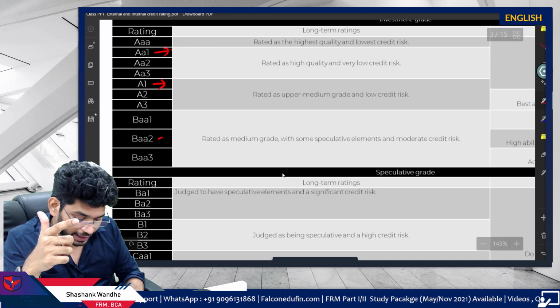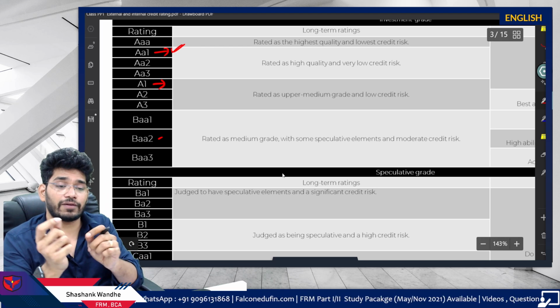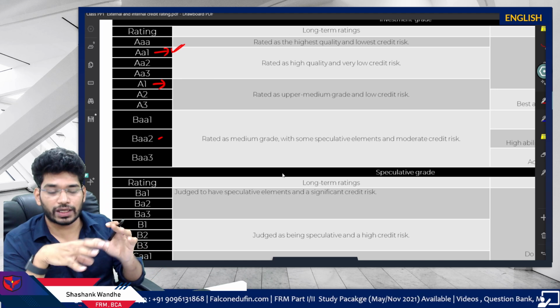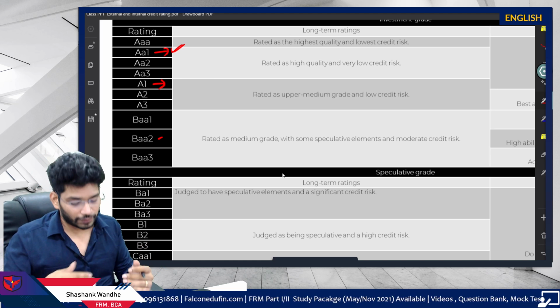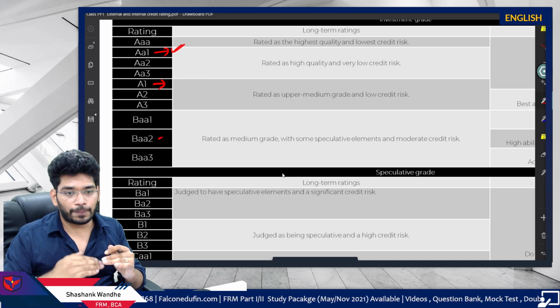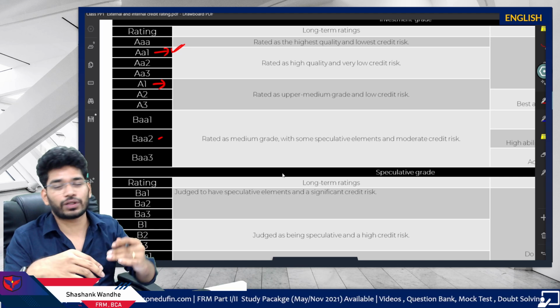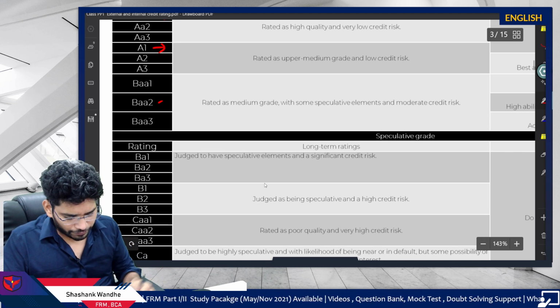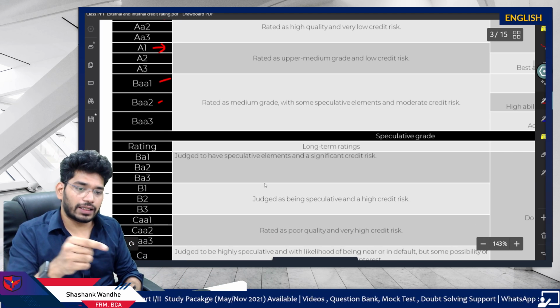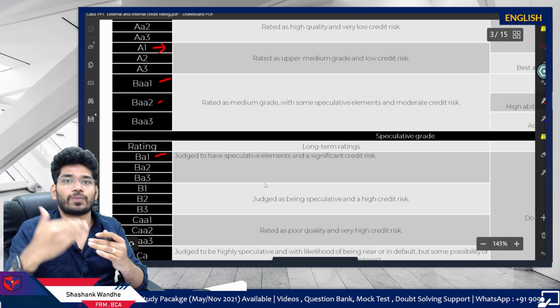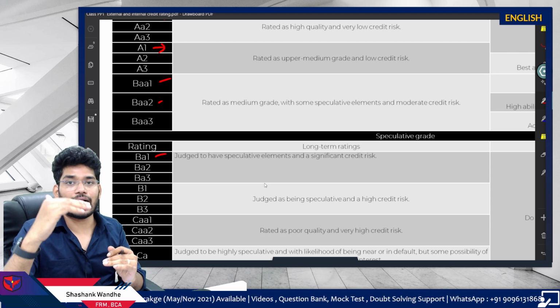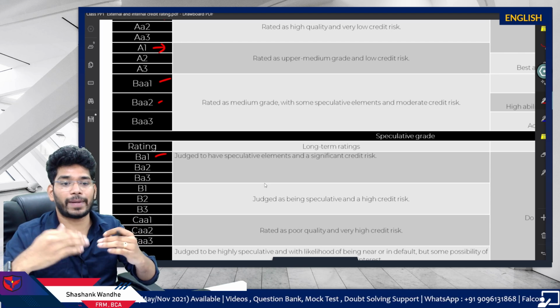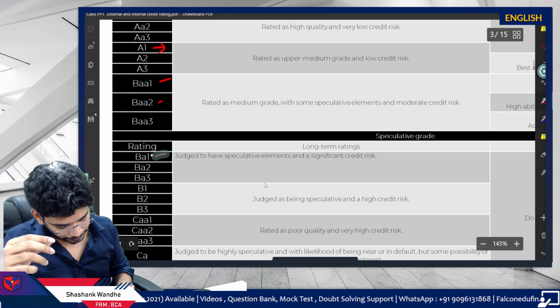So which security is credit worthy? The security which is rated AA1. If you remember this much, then it is enough. More A's will put the security's rating higher, and 1 to 3 is easily understandable, right? If I give you BAA1 and then BA1, more A's will put that security in a higher credit worthiness, a better credit rating.